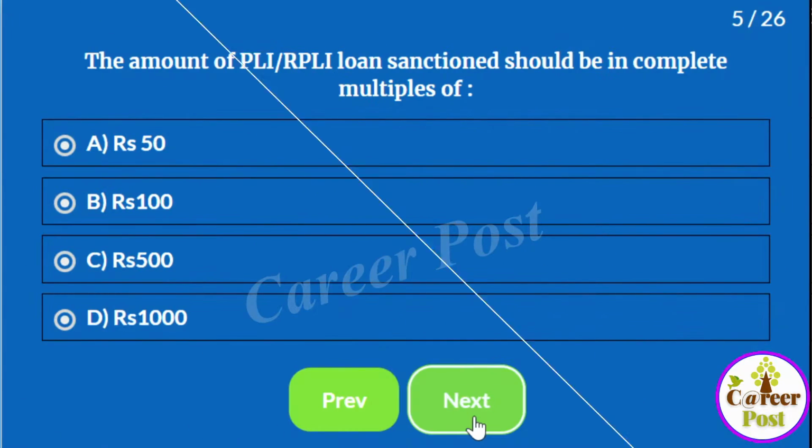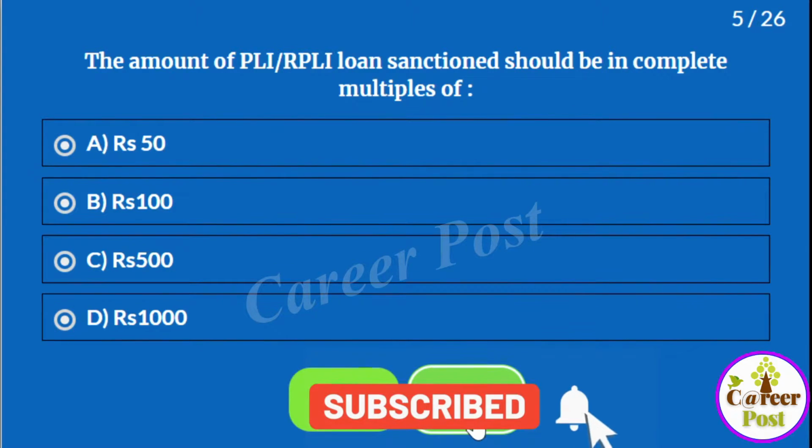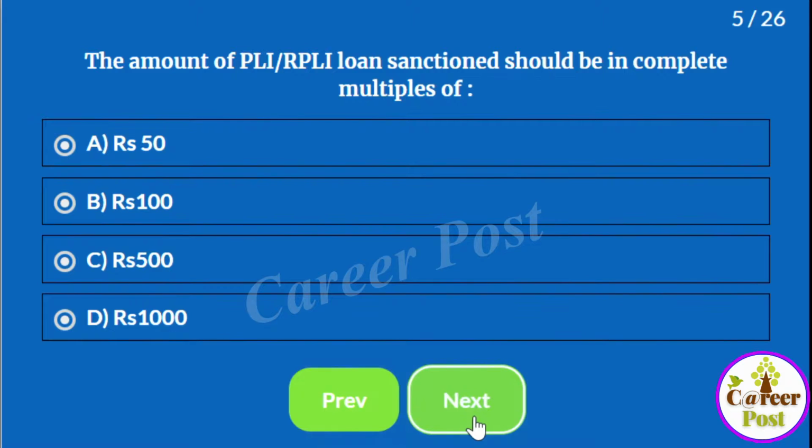The next question. The amount of RPLI PLI loan sanctioned should be in complete multiples of: A. 50 rupees, B. 100 rupees, C. 500 rupees, D. 1000 rupees. The question here is the amount of RPLI loan sanctioned should be in multiples of what. It will be in multiples of 100.